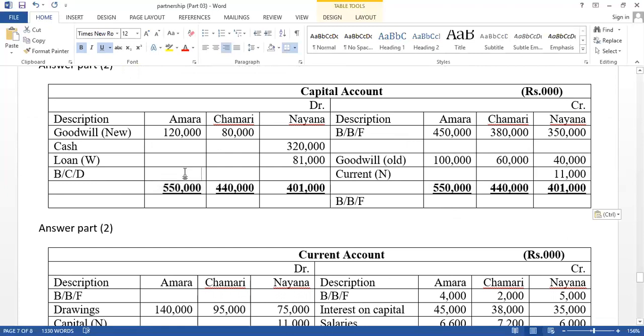The closing balance should be calculated. Therefore, here the difference value equals 430,000 and the closing balance equals 360,000. That value should be brought forward on the credit side. Now think about which balance is not available. Nayana retired, so here the balance equals 0.